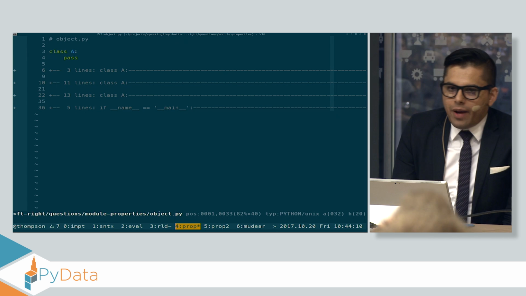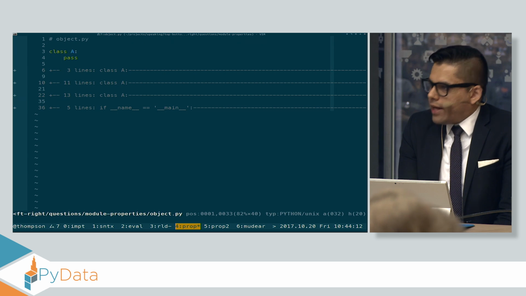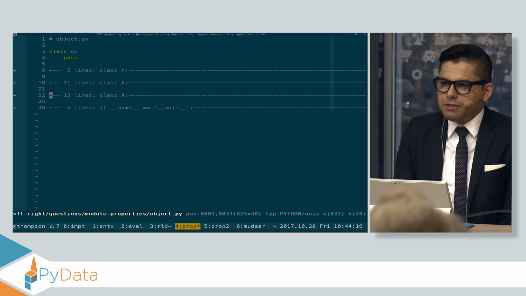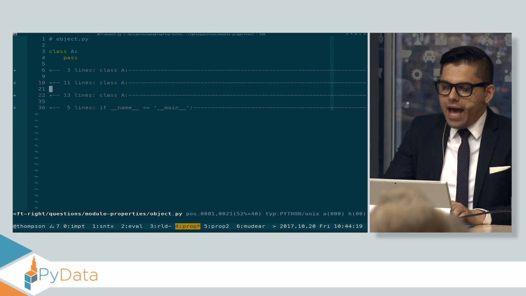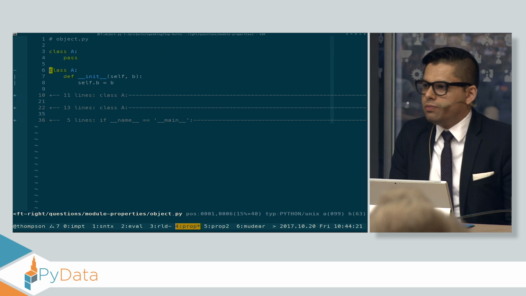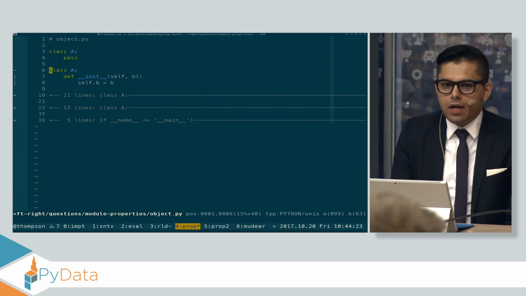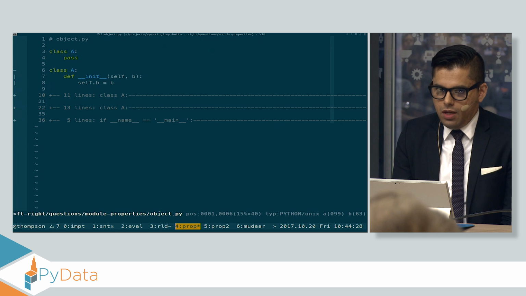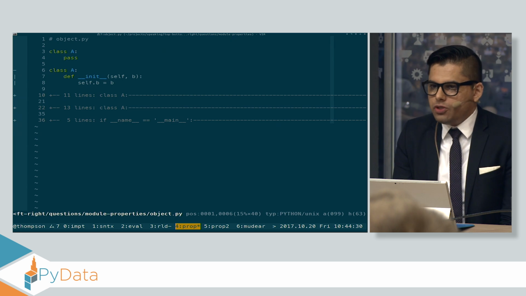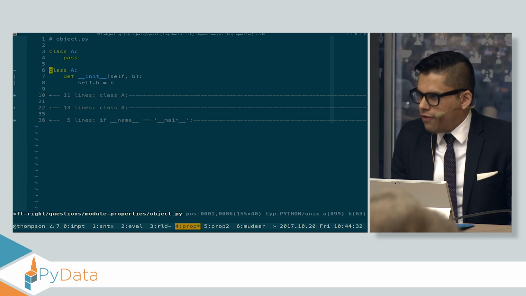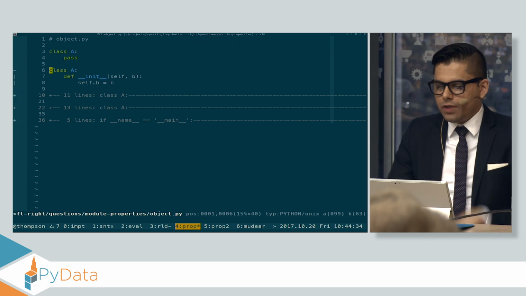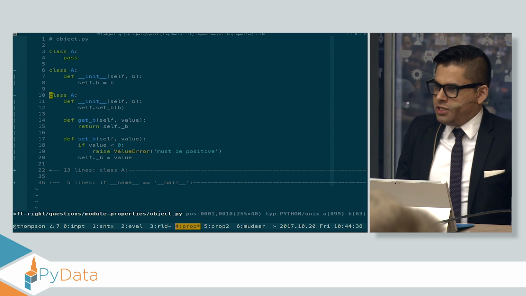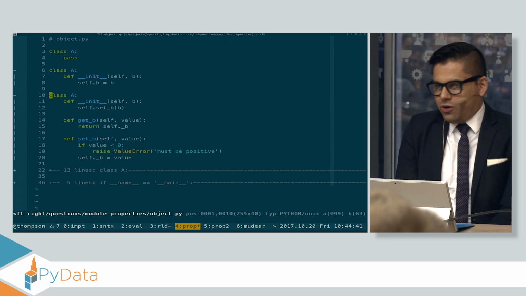Maybe we're the best Python programmer in our company, and we're at that company in order to show people how to really write proper Python code. So we write a class. And we need to add a little bit of data to that class, maybe an attribute called B. Except B, for some reason or other, can never be negative. So if somebody tries to set B to a negative number, we need to provide some error as quickly as possible. You have a coworker who's a Java programmer and tells you, well, that's a setter and a getter. What do you tell that coworker?